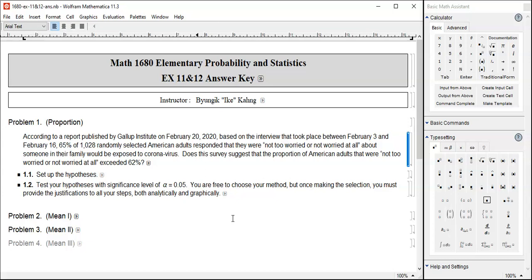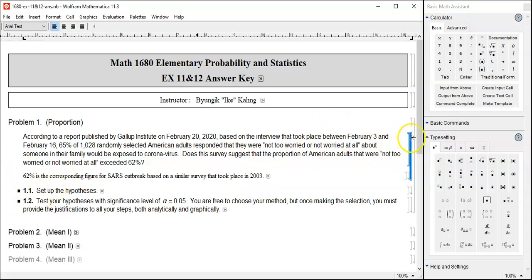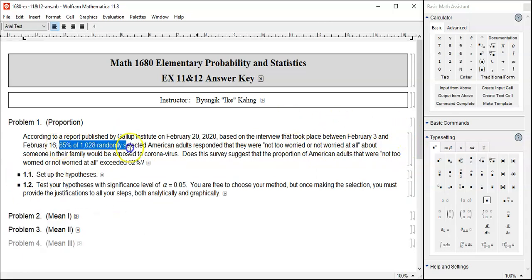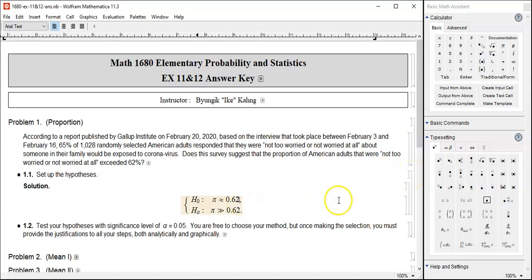Now, how many proportions do we have? We have 65% and 62%. Which one came from the sample and which one was just given to you? This one was just given, and it is based upon a previous year, in fact it came from the 2003 figure. This one came from the sample, 65% of 1,028. So the hypotheses are all revolving around 62%. Make sense? So here we go.